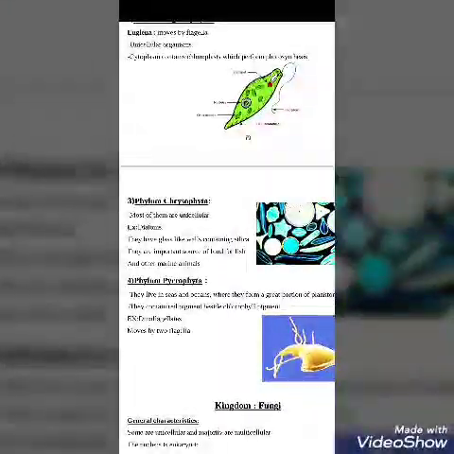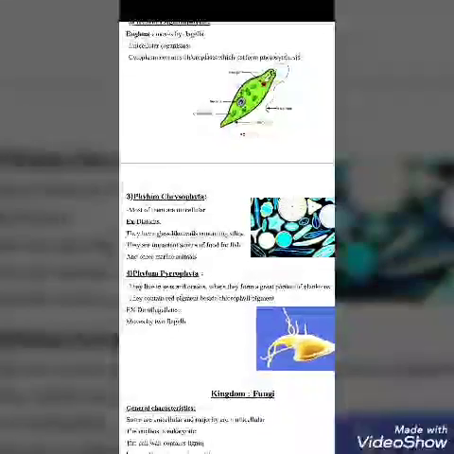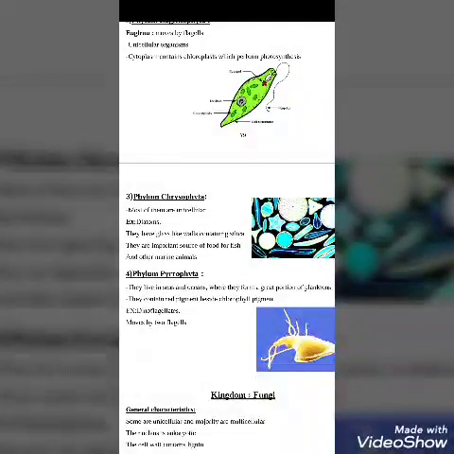Phylum number 3, Chrysophyta. Most of them are unicellular organisms. The famous example of Chrysophyta is diatoms. You can also call them the golden algae. Diatoms, or the golden algae, have a glass-like wall.